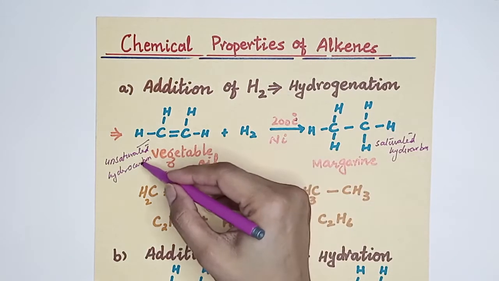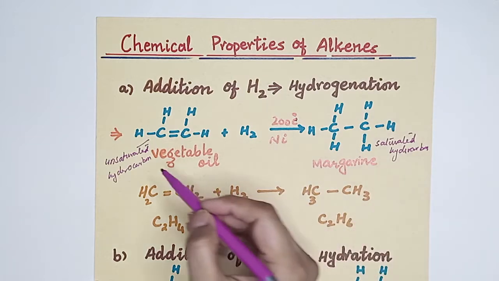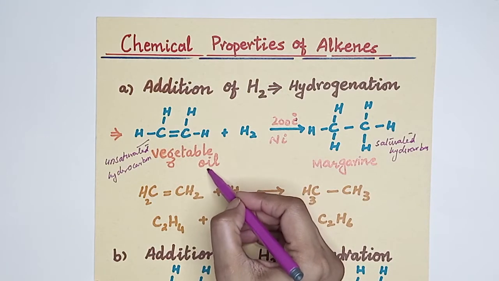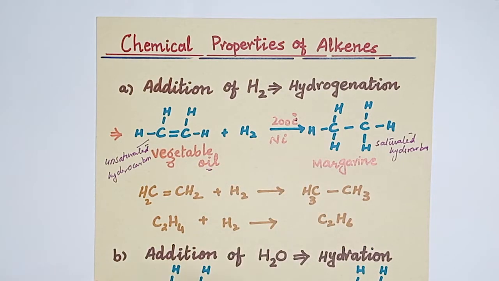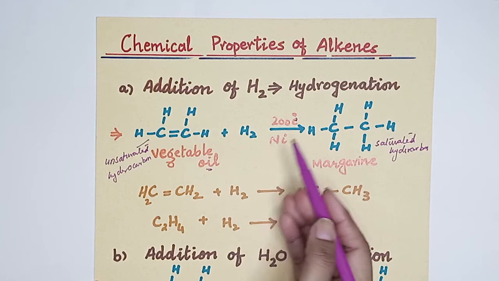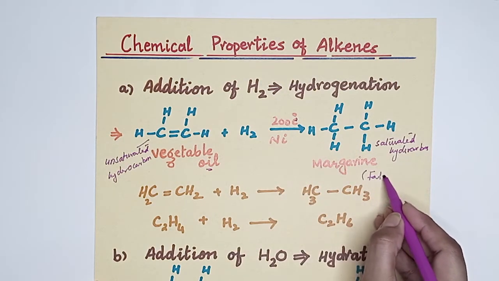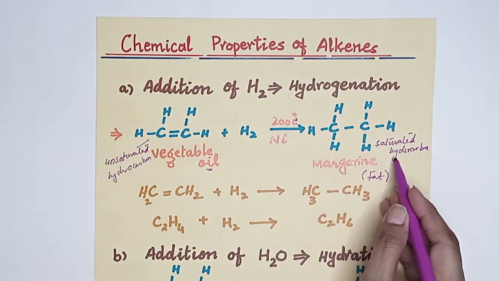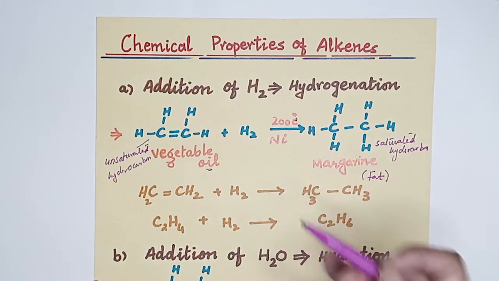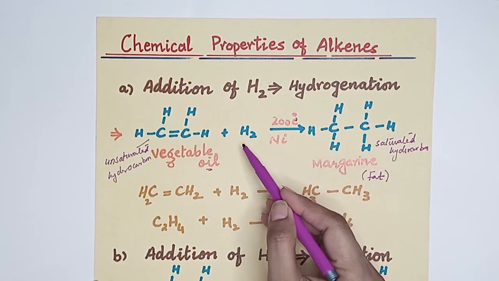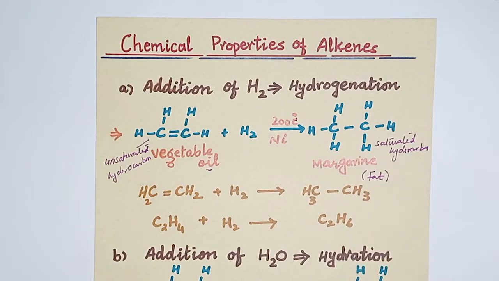So alkanes are saturated hydrocarbons with carbon-carbon single bonds. Unsaturated hydrocarbons are basically referred to as oils. Vegetable oil contains carbon-carbon double bonds. So when vegetable oil reacts with hydrogen, it will form margarine, fat or ghee, which are saturated hydrocarbons. This is the way we write the reaction, and in the addition reaction only one product will be formed, that is the saturated hydrocarbon.